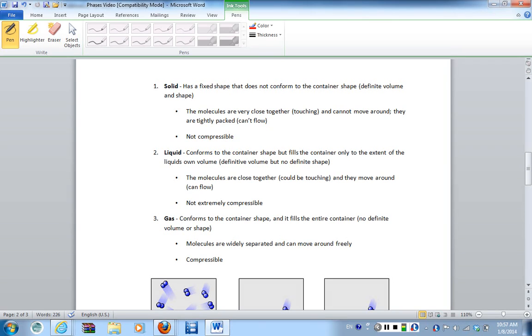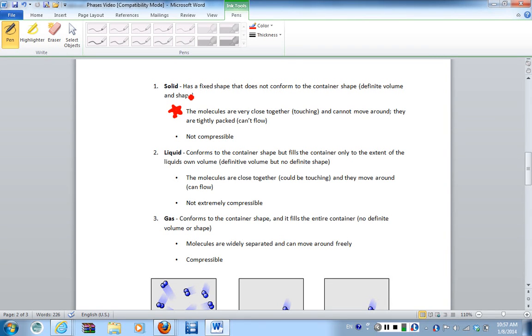So, it does not take the shape of its container. Now, why is that? Well, it basically comes down to the molecules themselves. Okay? So, the desk you're sitting in is considered to be a solid, and it's considered to be a solid because of how the molecules are arranged. The molecules themselves are very close together. They're touching. Okay? And we consider this to be what's known as tightly packed.